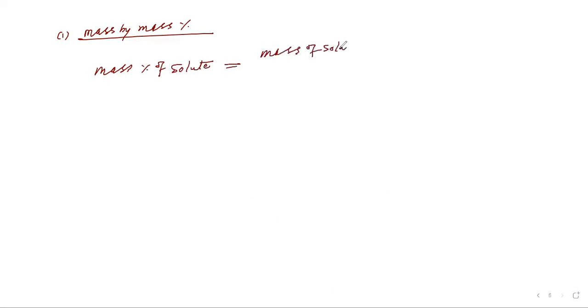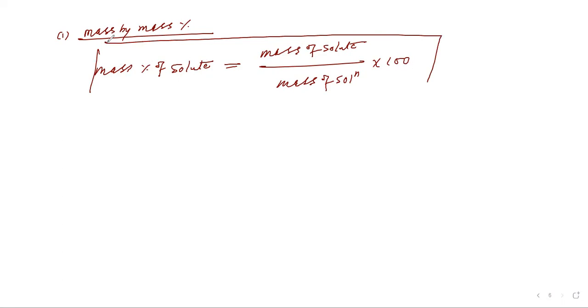Firstly, you see mass by mass percent. Mass by mass percent means mass percentage of solute. How can you calculate it? Mass percentage of solute is equal to mass of solute divided by mass of solution, multiplied by 100. This is the mass percentage of solute.